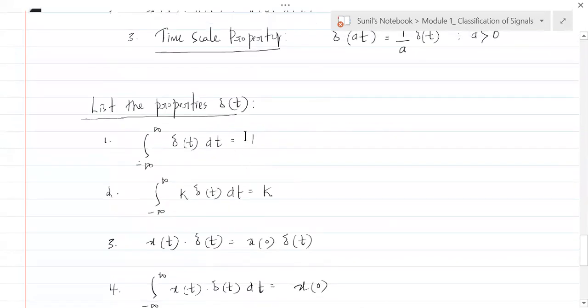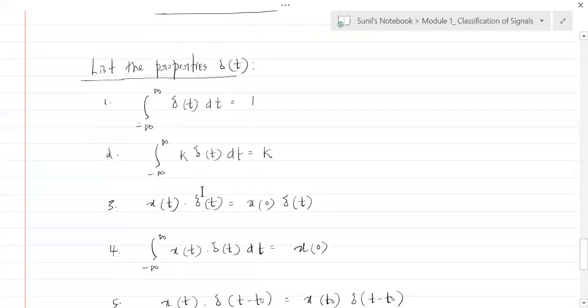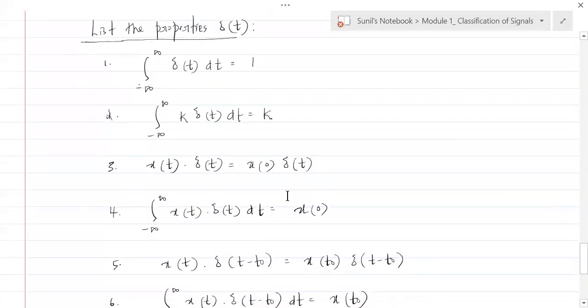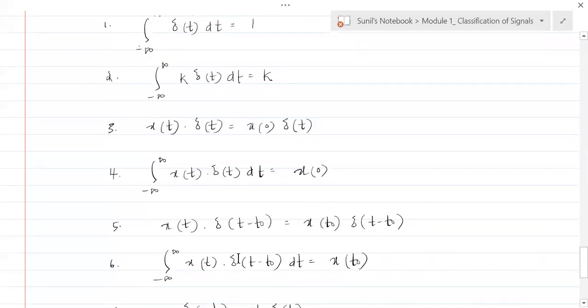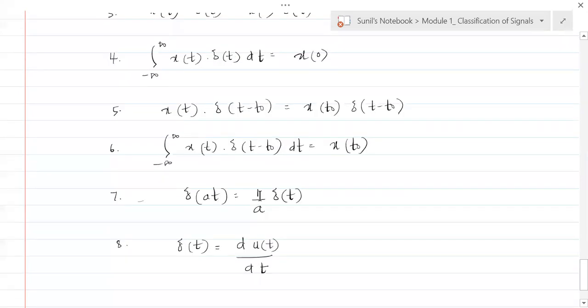Fine. So this tells us the area under the impulse is 1. This tells us the area under the impulse is k because there is k written beside delta of t. This is product property. This is shifting property. This is product and shifting property with shifted versions of delta of t. This is time scale property, and this is another property which tells us that if you differentiate the unit step function, you will get the unit impulse function.